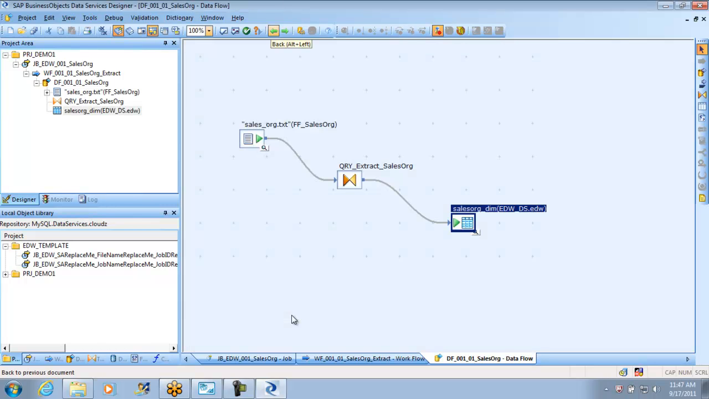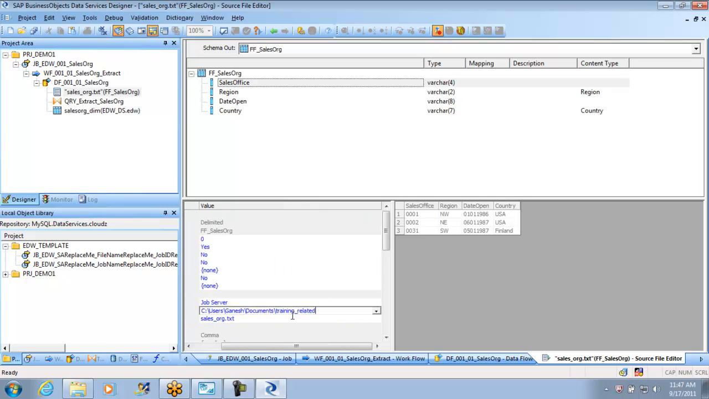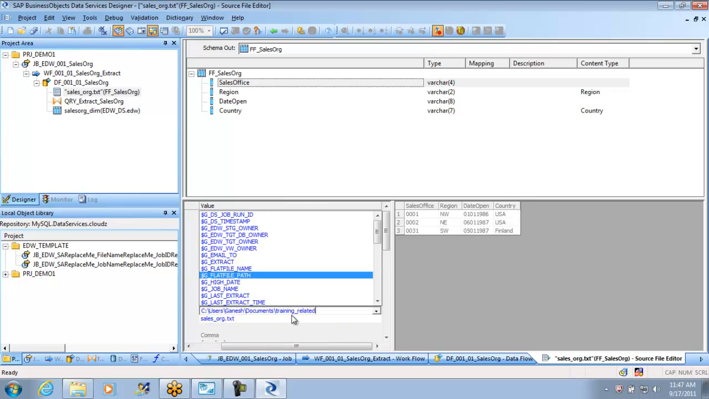Instead, I will use another option. But before I use the other option, this job is not working. So if I want to make use of the same job, I will have to fix it. So let me see.